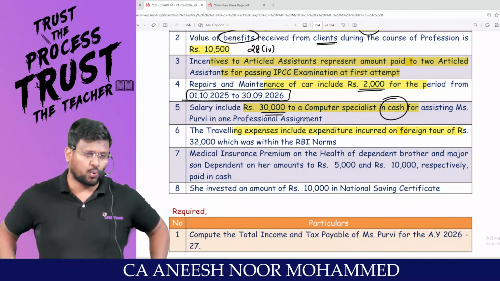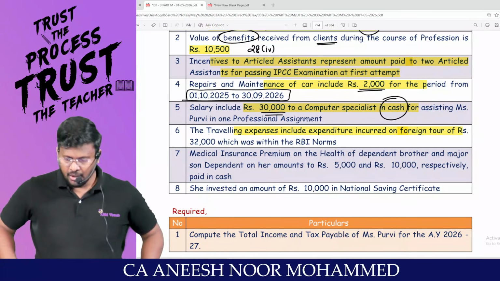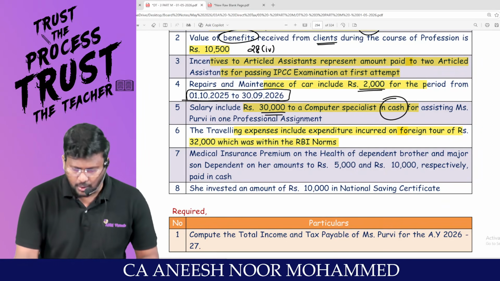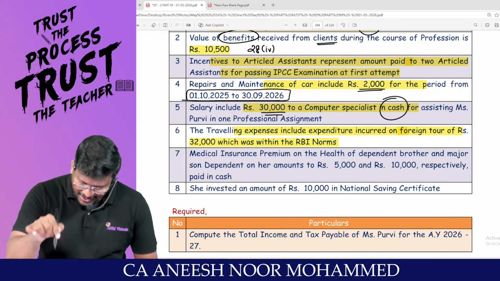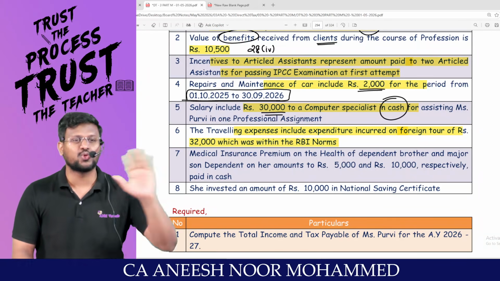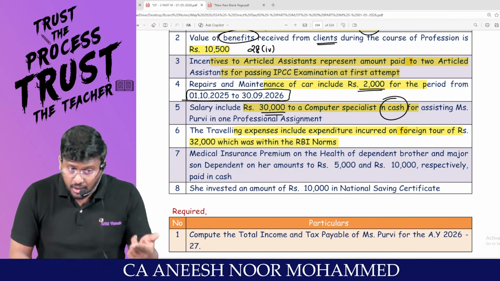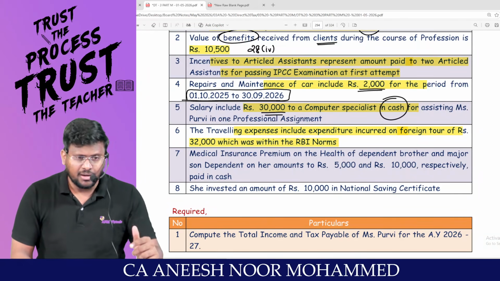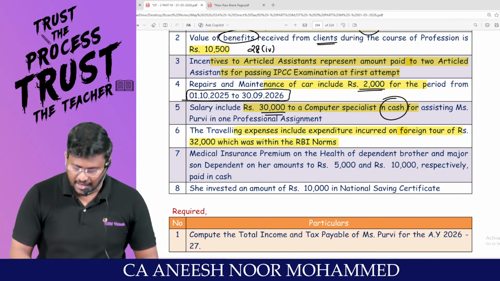The auditor has gone outside India for some audit work of rupees 32,000, which was within the RBI norms. That means it is allowed by RBI, hence no problem. Nothing should be added back. If it was not allowed by RBI, then that amount should be added back.